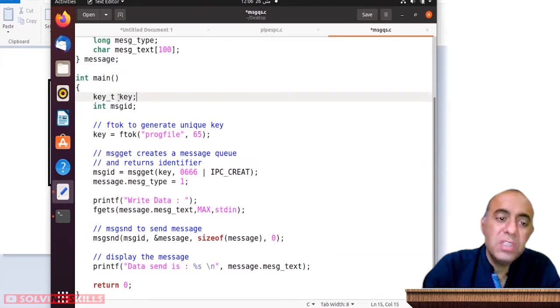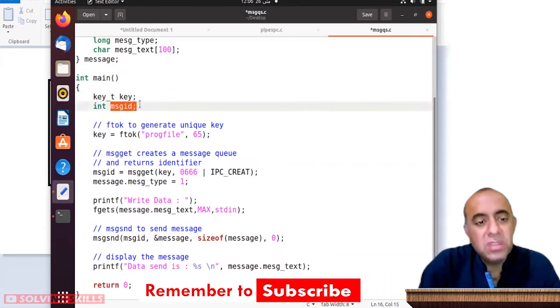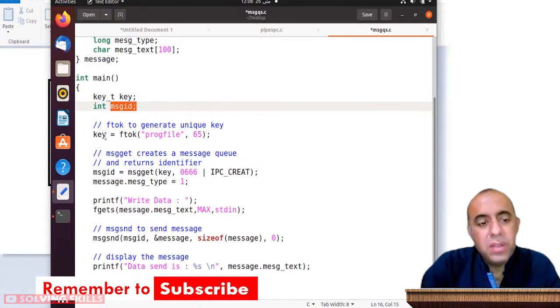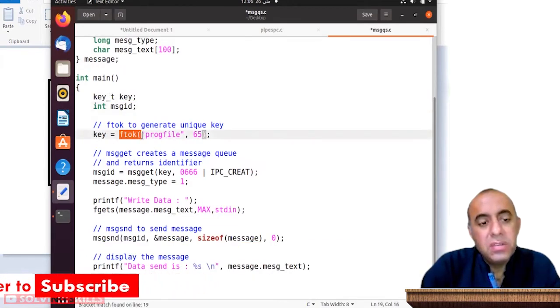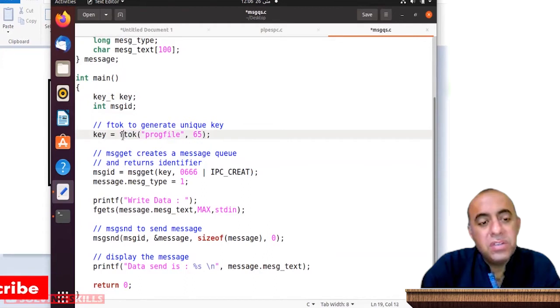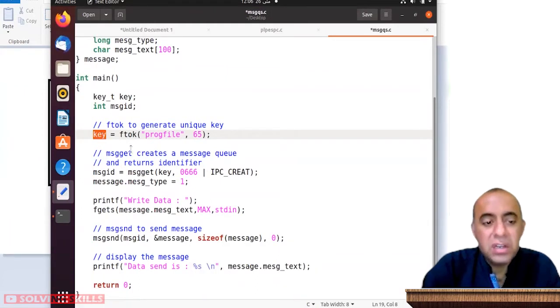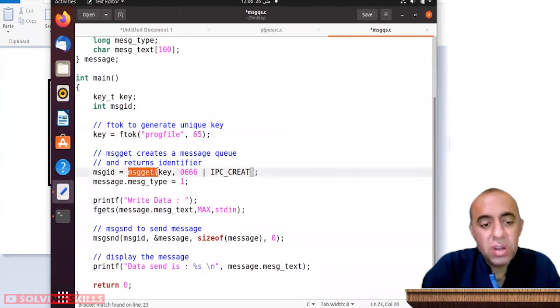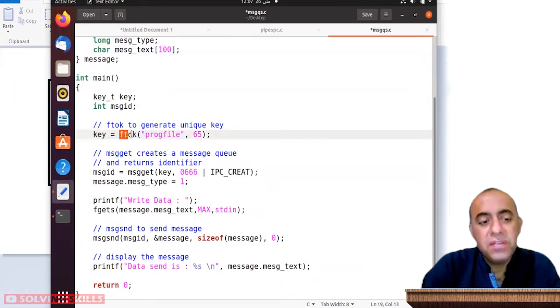So this variable will be for system calls, and this may or may not be used in the system call. So ftok is, you know, which converts your file kind of thing to key value. So you can mention a program name over here with some random number which would generate a key. That key is again a requirement for this system call message get, which actually generates the ID for the message queue.